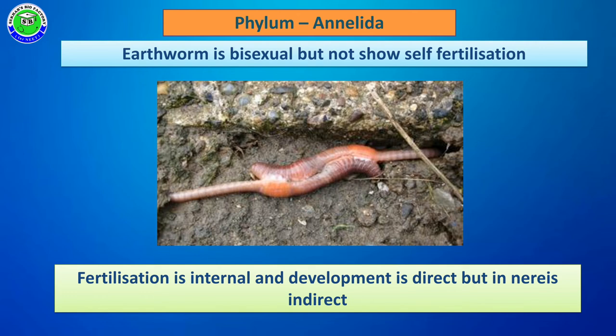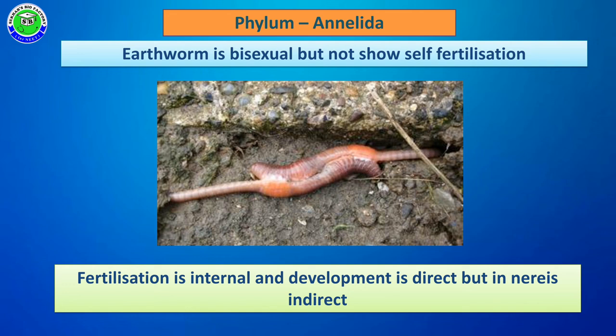So these are some important characteristic features of phylum Annelida. These Annelida members have a segmented body, and segmentation is called metamerism, and the segments are called metameres. These members show organ system level of organization.